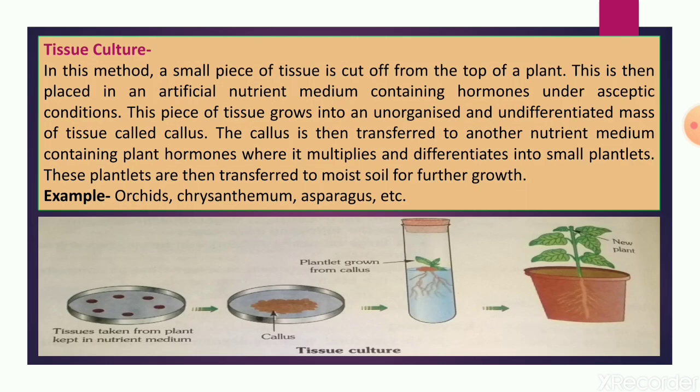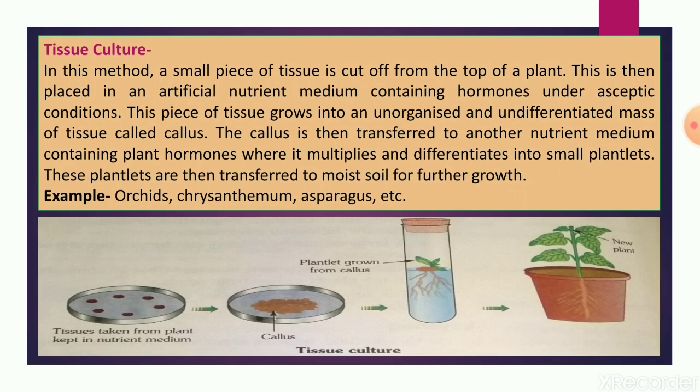Now, tissue culture. Tissue culture is the most advanced and a very important method of artificial vegetative propagation. In this, a small piece of tissue is cut off from the tip of the plant. Actually, the tip of the plant is generally free from any disease.